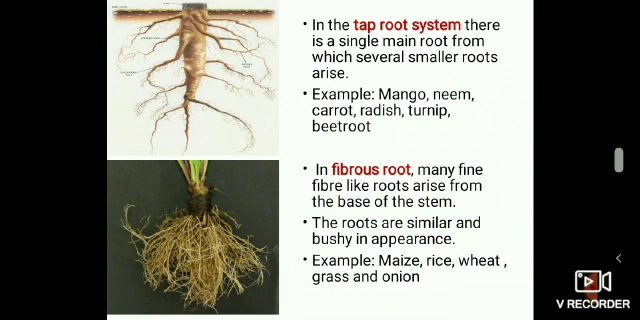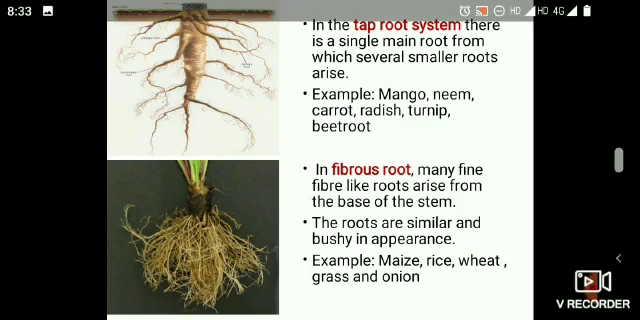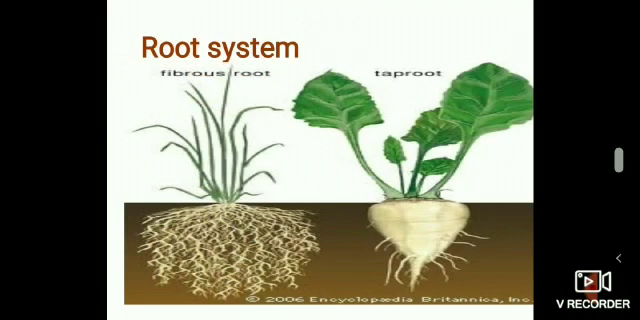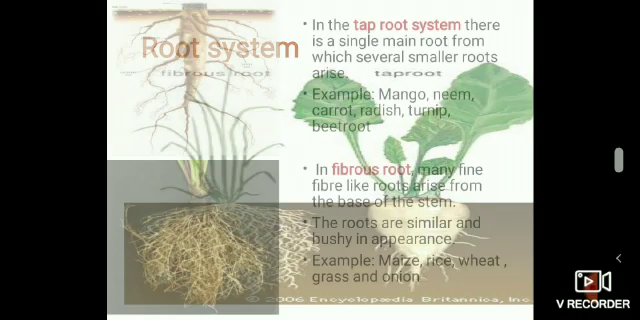See, in taproot you can see a long main root. This is called primary root. From the primary root, many small roots arise. These are called secondary roots or lateral roots. Radish and carrot are all examples of taproot. You can see the primary root and these are secondary roots.